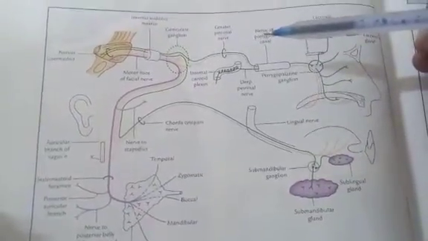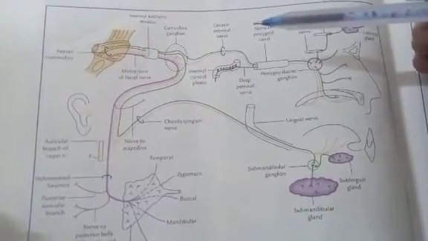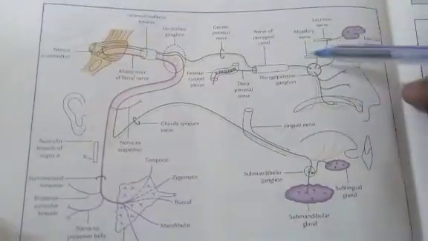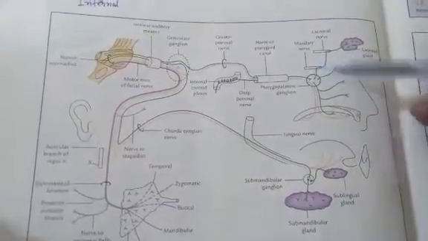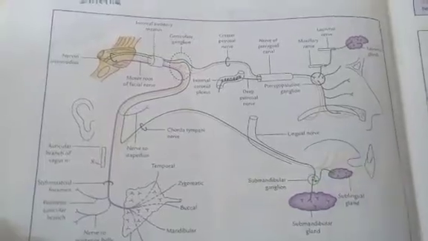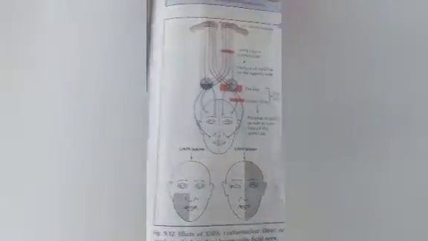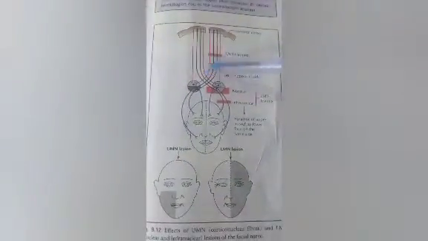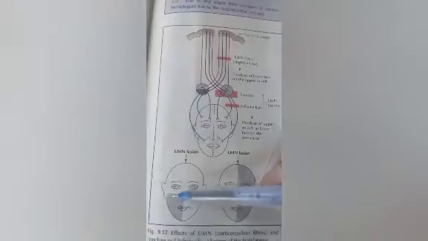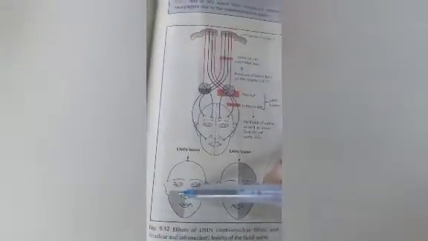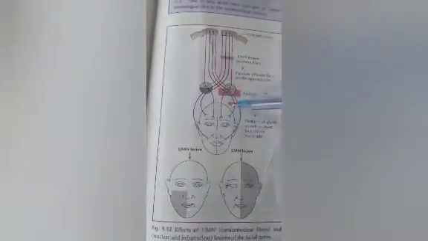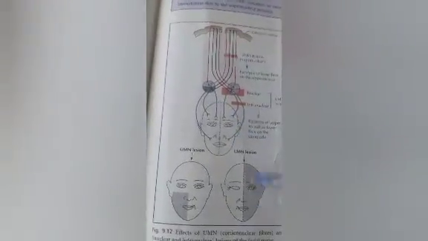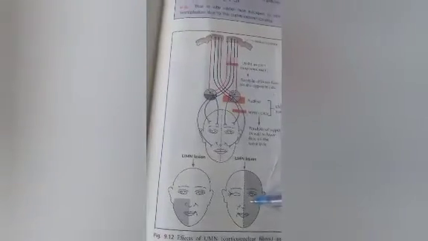Three ganglia are connected with the facial nerve, which are the geniculate ganglion, pterygopalatine ganglion, and submandibular ganglion. In supranuclear lesions of the facial nerve, only the lower half of the opposite side of the face gets paralyzed, whereas in case of infranuclear lesion of the facial nerve, the whole of the face of the same side gets paralyzed, which is known as Bell's palsy.